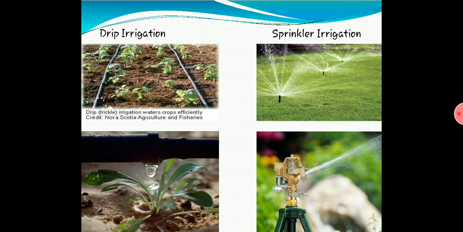Whereas on the right side you can see sprinkler irrigation. So here the water falls onto the field like rain. Of course sprinkler irrigation is a good method, but drip irrigation conserves more water than sprinkler irrigation. In sprinkler irrigation you are irrigating the field in the form of rainfall. But the advantage of sprinkler irrigation is it will clean all the leaves, all the plant.